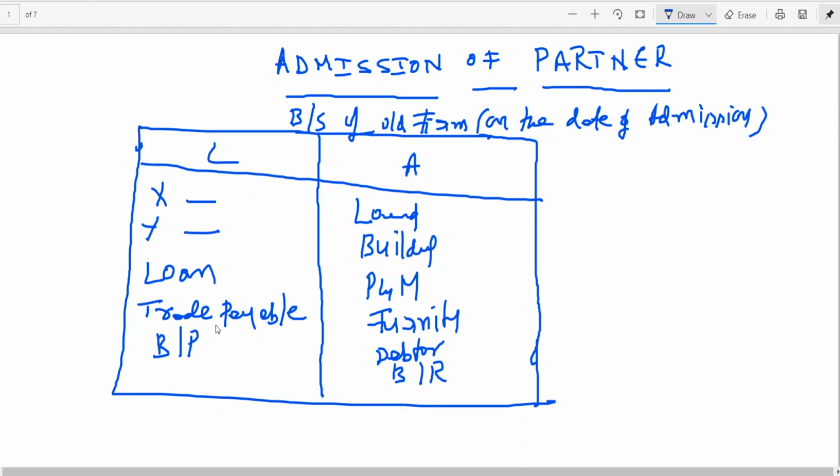This is other than trade payable, bills payable. This is other than debtors. Debtors actually in company accounts, we will be using the word trade payable as including bills payable. I am separating it. So trade payable is simple words for you to understand better,